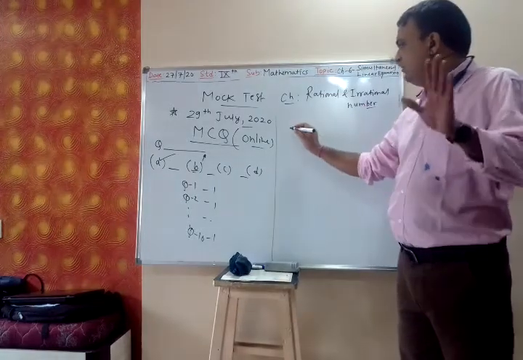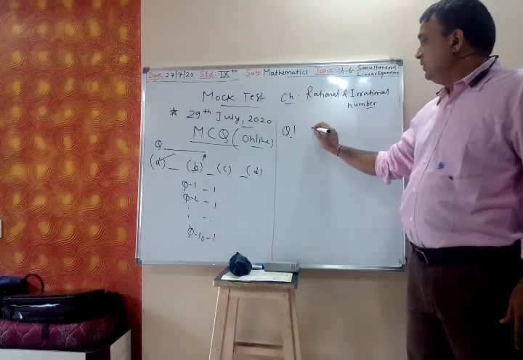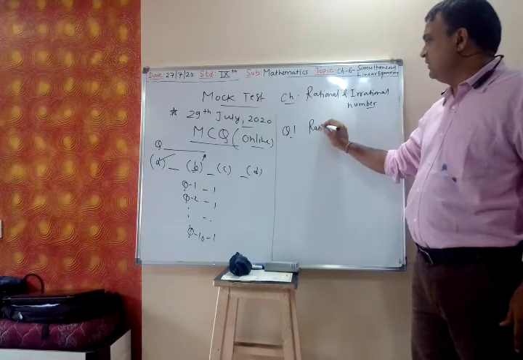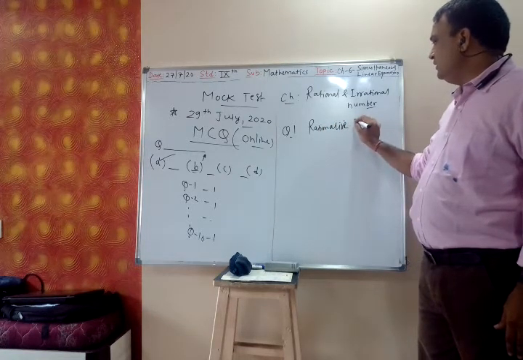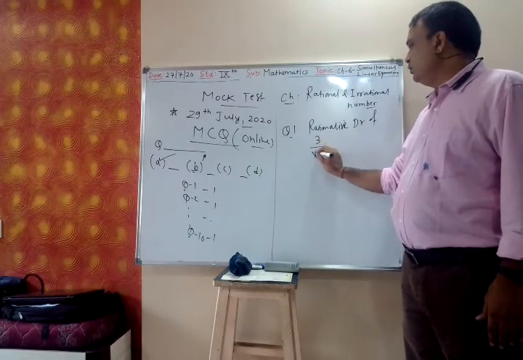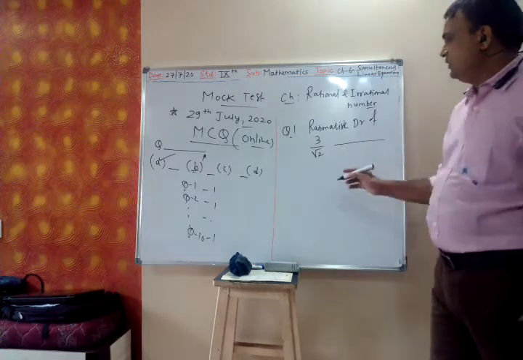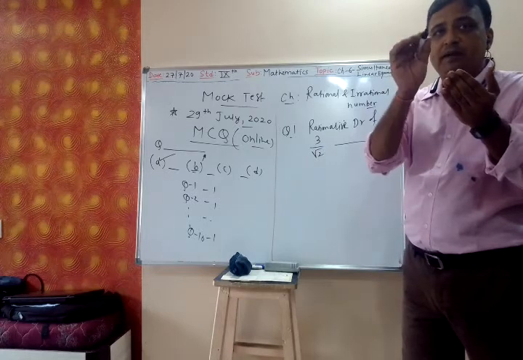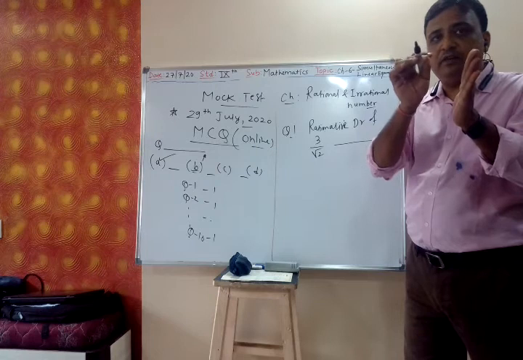See, let us take one example. Let us give question number 1. Rationalize the denominator of 3 upon root 2. You have to write the answer. With the help of rough pages and a pen, you have to keep the rough page and the pen with you.